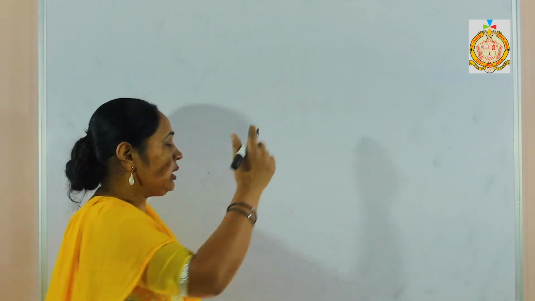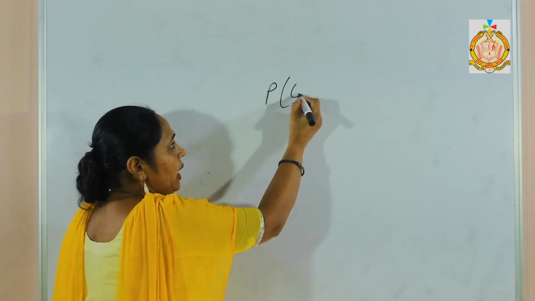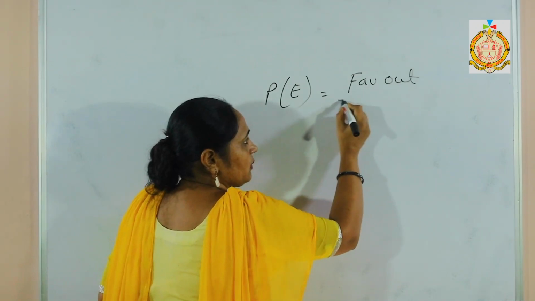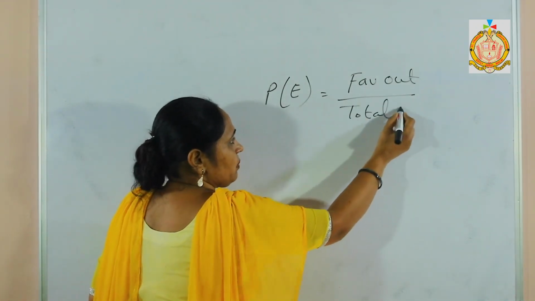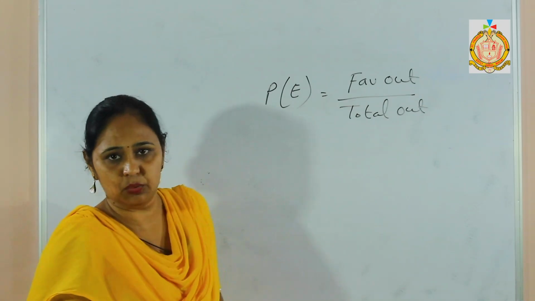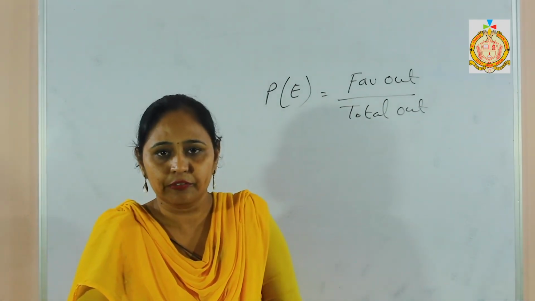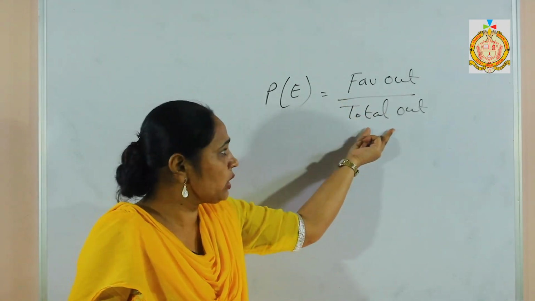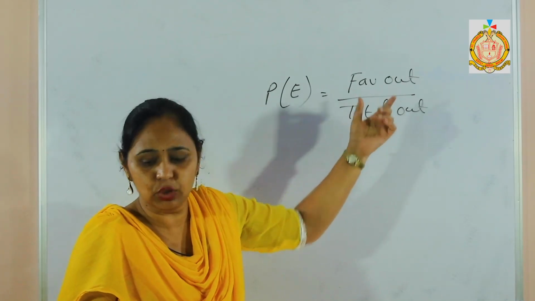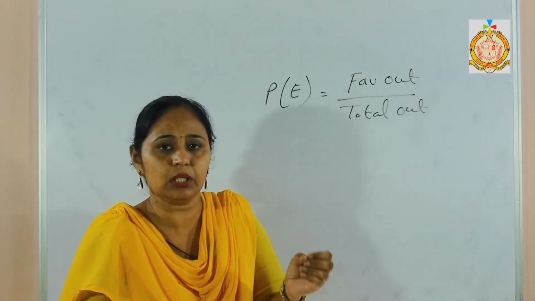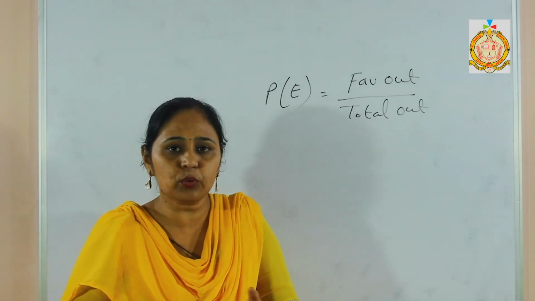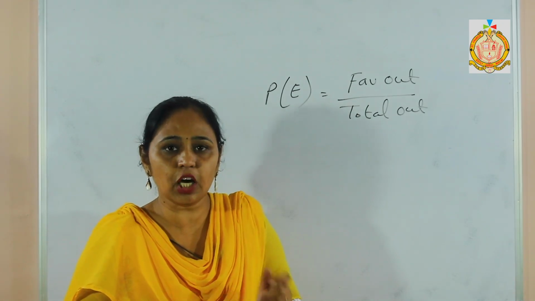Now the first formula: the probability of any event is favorable outcome divided by total outcome. What is the meaning of favorable outcome? In the question they ask for the probability of some event, that is called the favorable, which we want to find, and the total is what we already find. In the coin case it is 2, in the dice case 6, in the card case the total is 52. But if 2 coins or 2 dice are given, then how do we find the total?